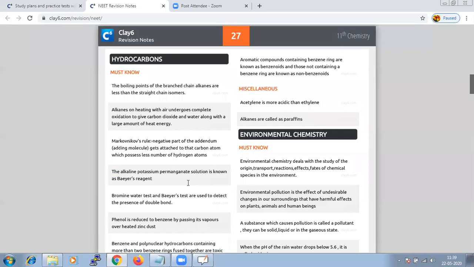Acetylene is more acidic than ethylene, and alkanes are also called paraffins. It is very important to know the common name as well as the IUPAC name for each hydrocarbon you come across. So based on our analysis, let us try taking a test.